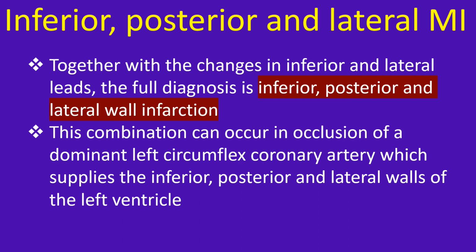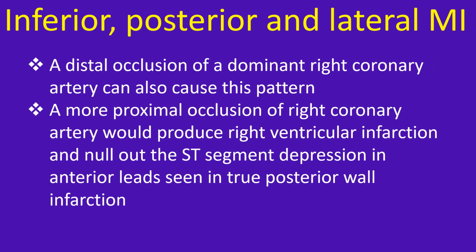This combination can occur in occlusion of a dominant left circumflex coronary artery, which supplies the inferior, posterior and lateral walls of the left ventricle. A distal occlusion of a dominant right coronary artery can also cause this pattern. A more proximal occlusion of right coronary artery would produce right ventricular infarction and null out the ST segment depression in anterior leads seen in true posterior wall myocardial infarction.